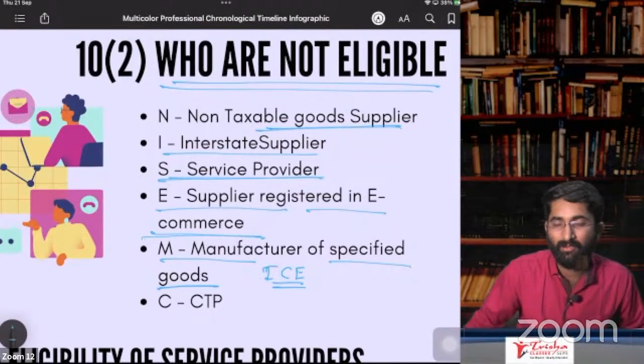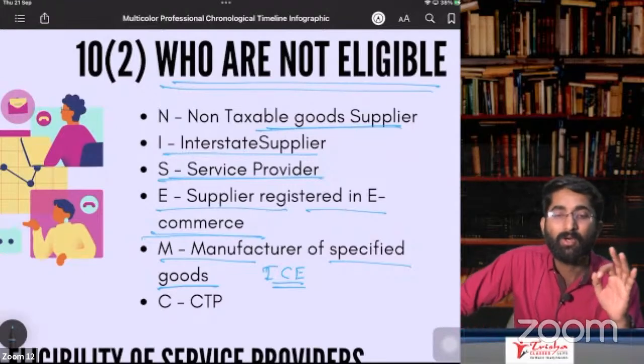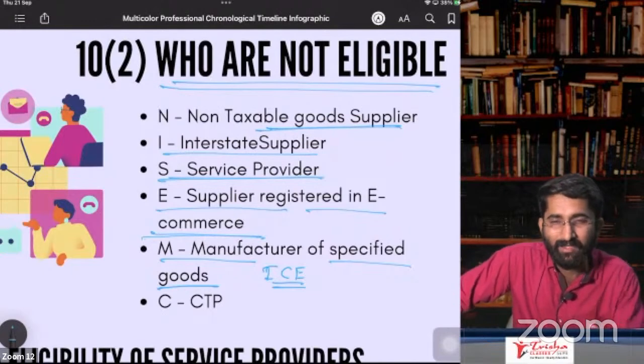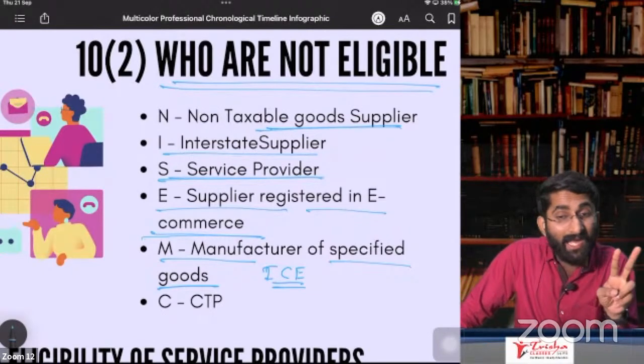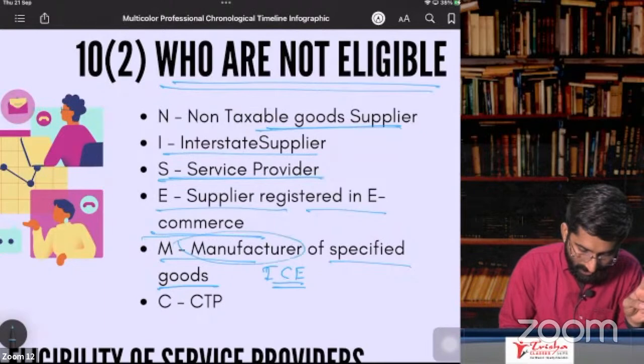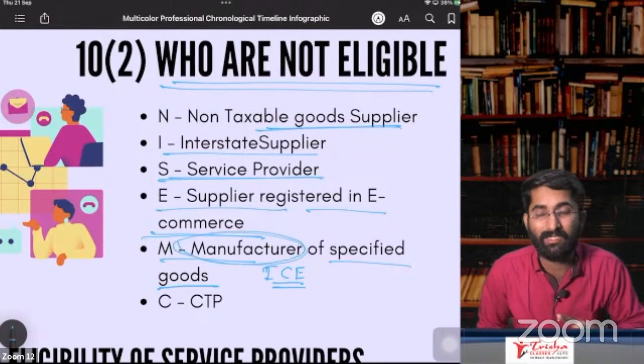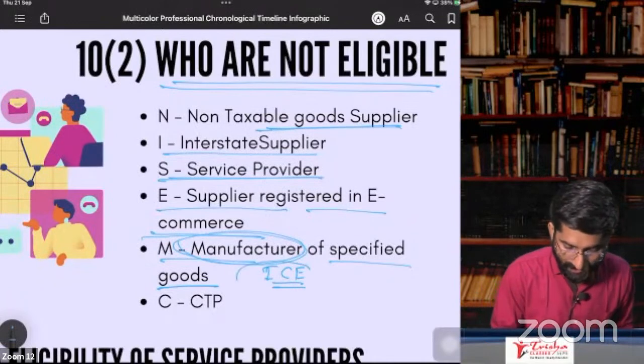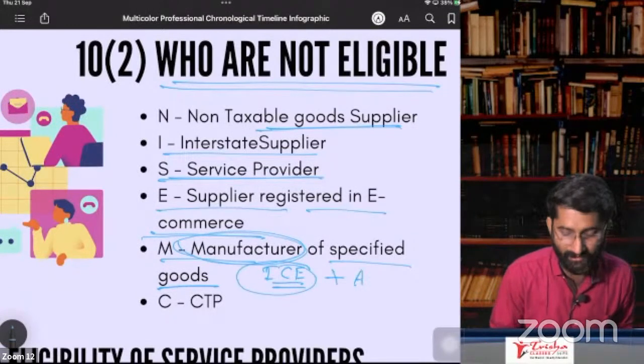So all these things, if you are manufacturing all these things, then you are not eligible for composition. A supplier is eligible for composition. A manufacturer is not eligible. There is one extra thing to that ice cream story, that is aerated water.